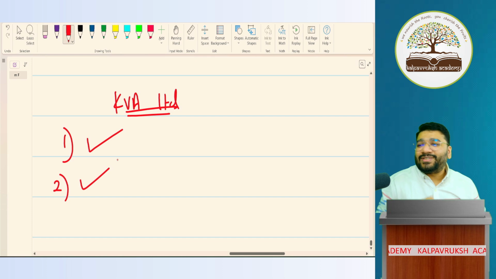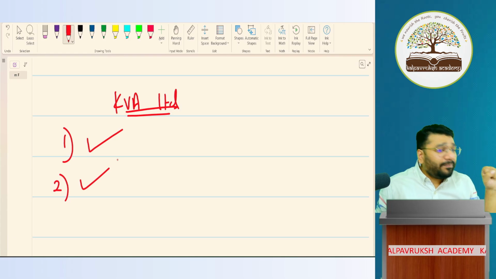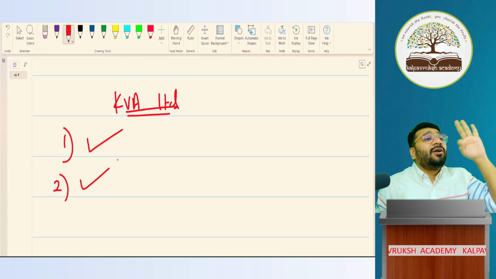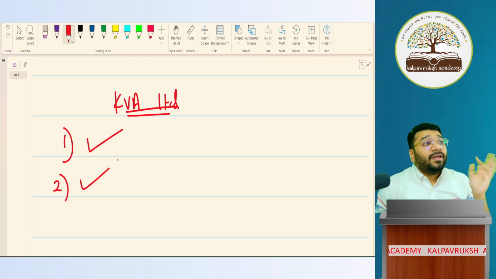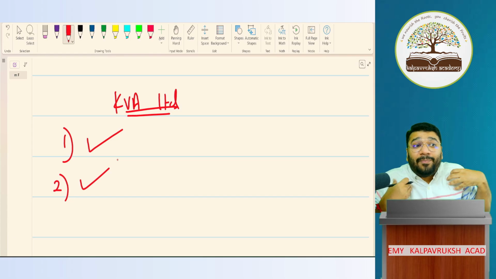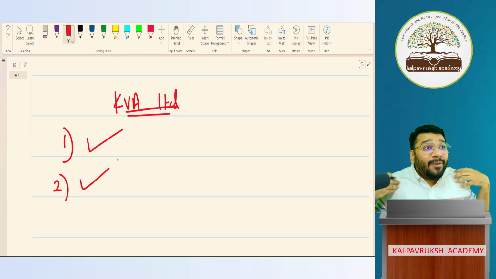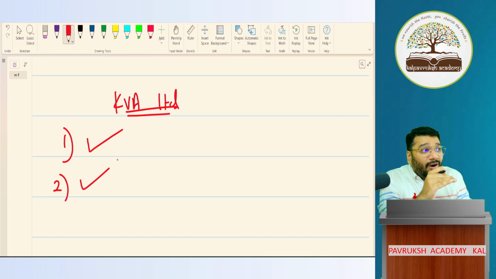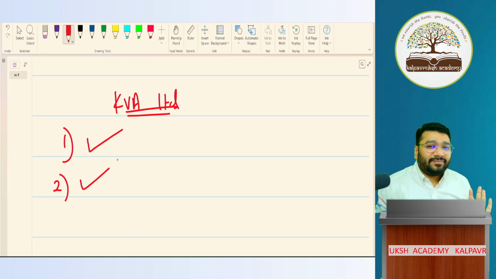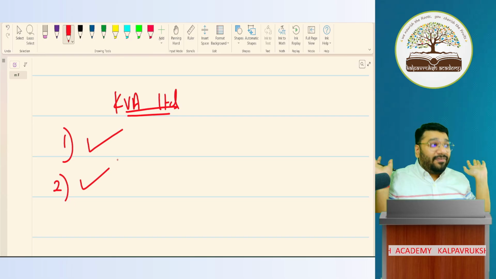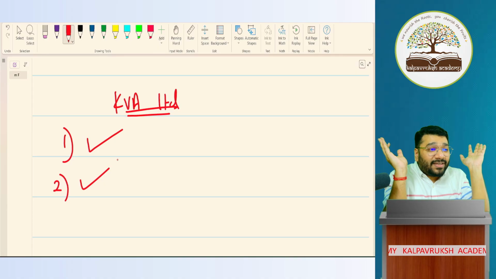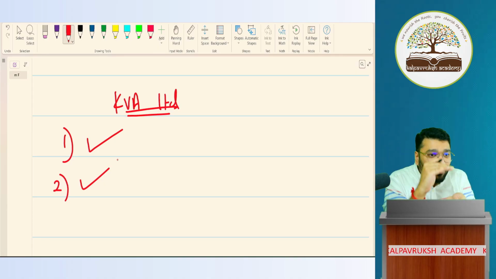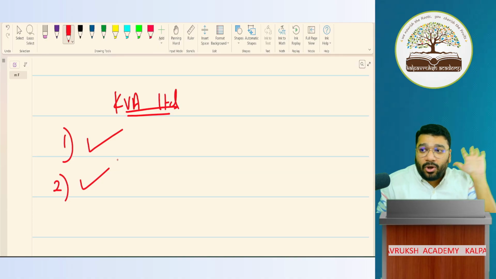Second condition also satisfied. Kalpavriksh Academy Limited is neither a banking company, nor a financial institution, nor an insurance company. Two conditions satisfied. If I satisfy three more conditions, I become a small company. To become small, what to do is what we are discussing. Everybody wants to grow very fast, want to be big very fast. But we are trying to be small. Five conditions for being small.